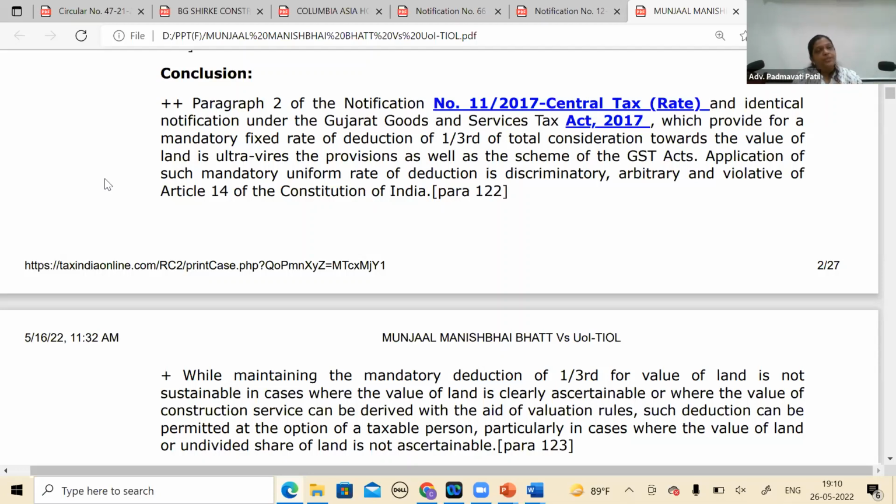At serial number 5 of Schedule 3, it is specifically mentioned: sale of land except for 5E in Schedule 2, that is construction activity. So in short, our concept before going to the judgment is that construction activity before issue of CC, completion certificate, is a service, except where I receive the entire amount after CC, then it's a sale, so the service element is not there. But when I give a developer the land and also the construction, whatever the value of land is, you cannot tax that because there is no tax on land.